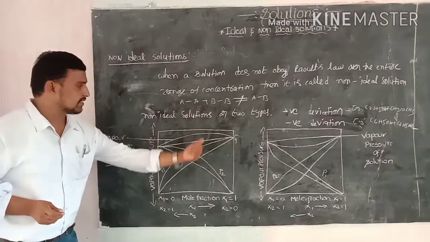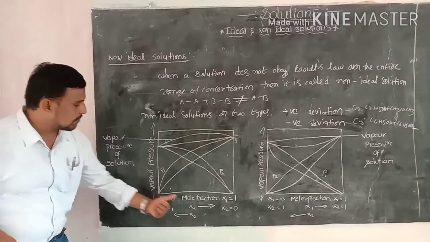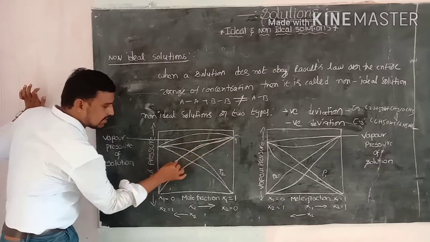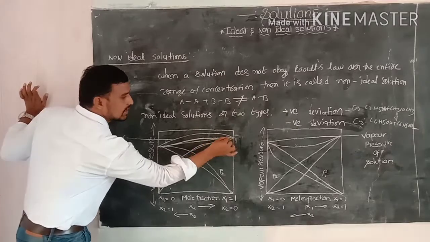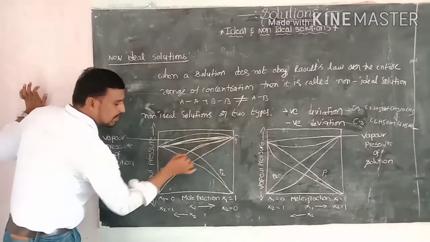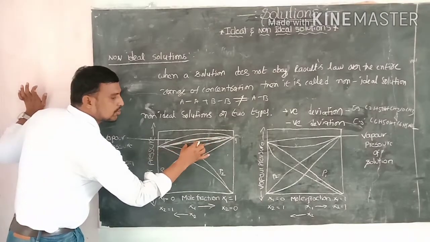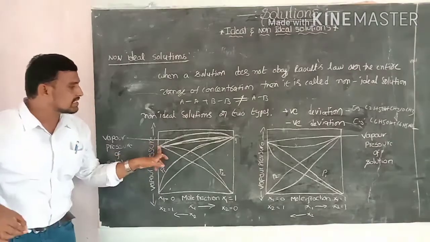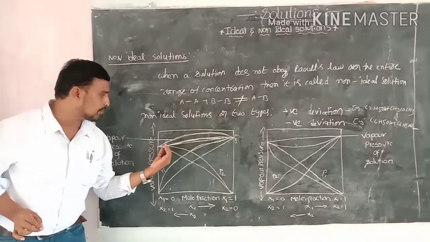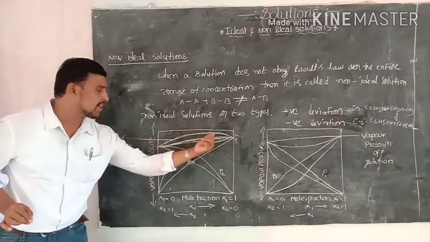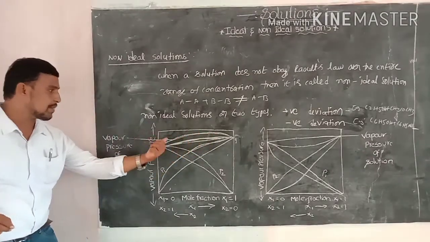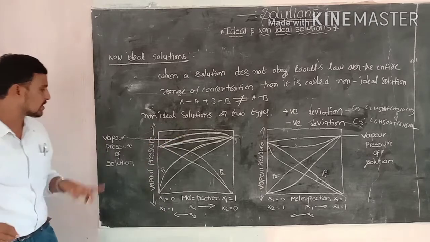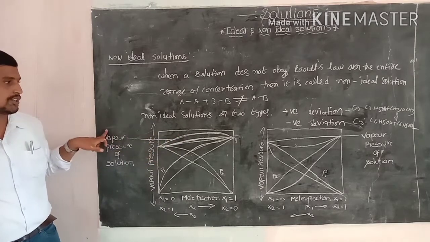So we observe the curve: mole fraction against vapor pressure. This is the original curve coming from Raoult's law, where the total pressure P total equals P1 plus P2. This curve is coming from the positive deviation solution, which shows the higher vapor pressure of the positive deviation solution.